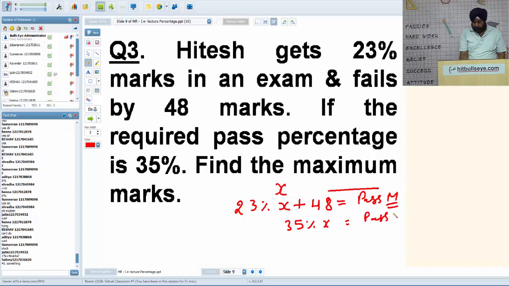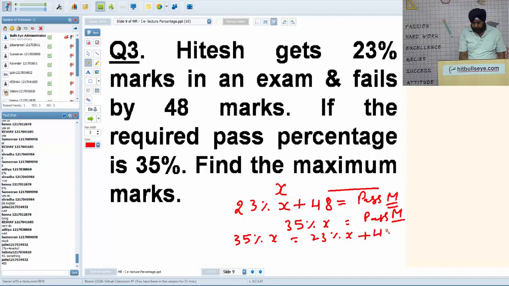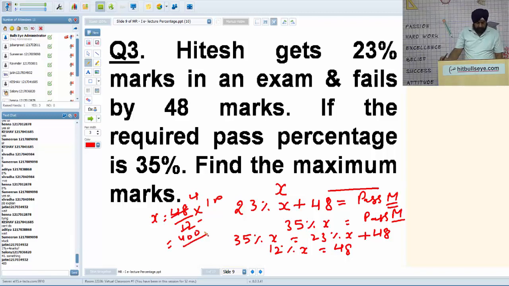So we may equate these two equations. These both are pass marks. So 35% of X is equivalent to 23% of X plus 48. So it's 12% of X. Taking 23% to the left side, 48 gives us X is equal to 48 upon 12 into 100. It's 400. Yes, exactly.